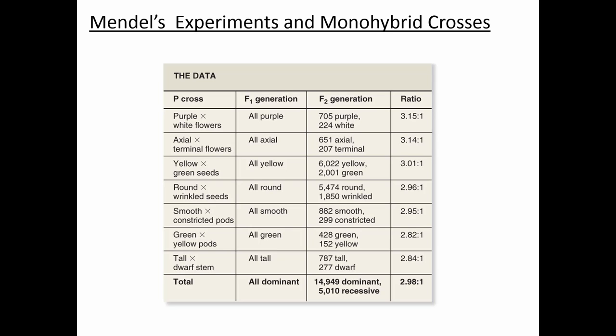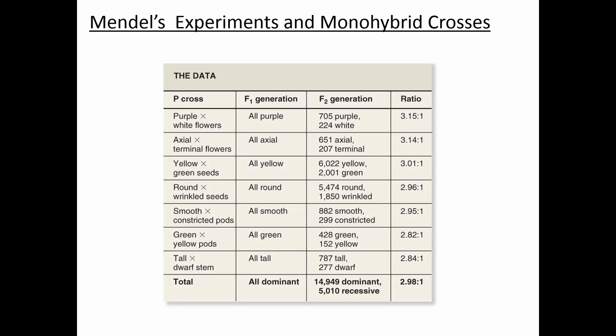That produced the F2 generation. And he again counted the number of plants that had axial versus terminal flowers. And again, he saw a ratio that was approximately 3 to 1. And so we saw that pattern for all the crosses that he looked at. So we saw one trait disappear in the F1 generation, only to reappear in the F2 generation. And then when he looked within the F2 generation, he specifically saw this approximately 3 to 1 ratio for all the crosses that he did.